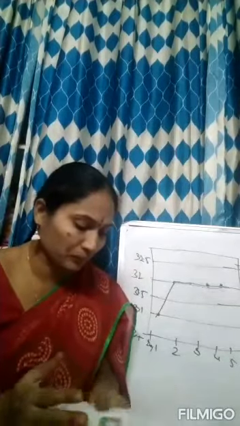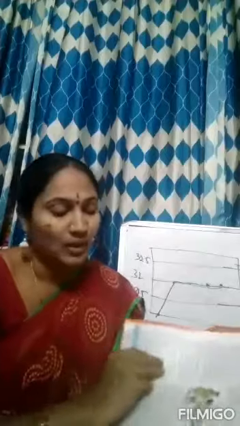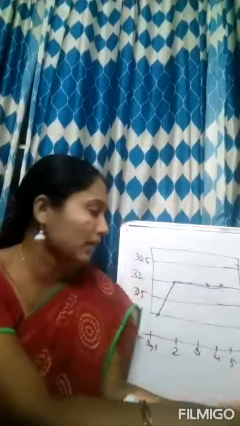So this is all for today, and your homework is to draw the graph. If it is not possible in one day, you have to write the hard words from page number 56 and 57. Write the hard words from these two pages. Take 2-3 days time. Then watch the television and try to make a graph like this.